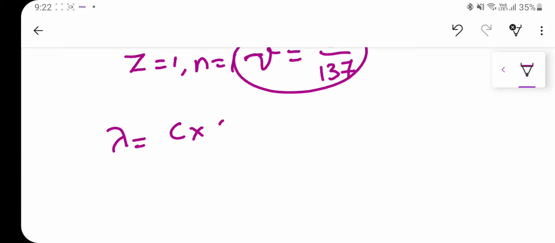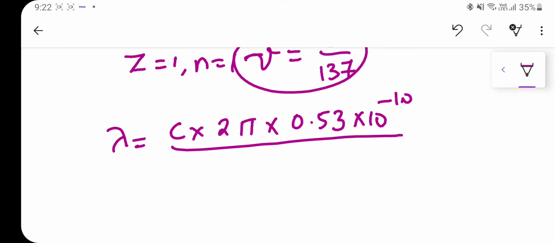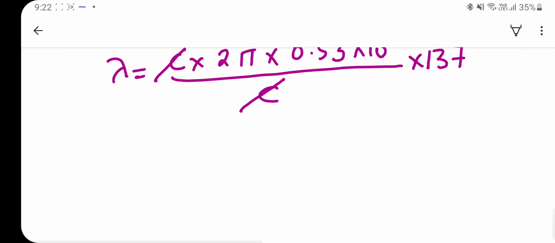So that is C into 2 into pi into r, which is 0.53 into 10 power minus 10, divided by velocity, that is C divided by 137. So you multiply by 137, C and C get cancelled, and finally lambda is equal to 2 into pi into 0.53 into 137.